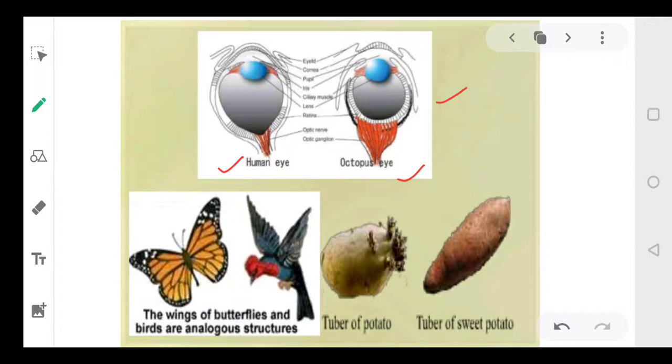You can observe. Clear? In the same way you can talk about the wings of a butterfly and a bird. Both of them have wings. The wings have the same function, but you see the structure is different. Then coming to the plants, potato and sweet potato. Both of them are tubers. Both of them have the same function, but they are structurally different from each other. I hope you've understood.